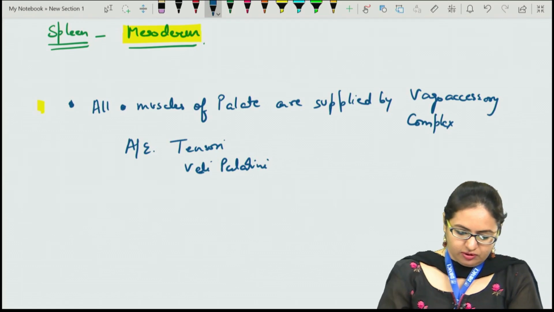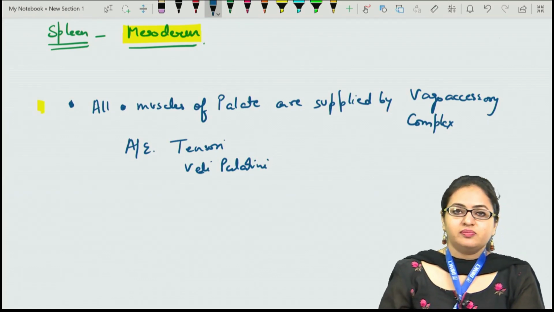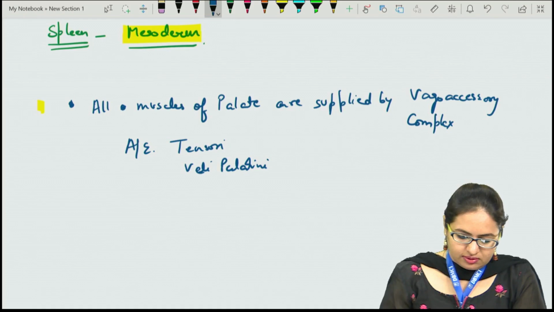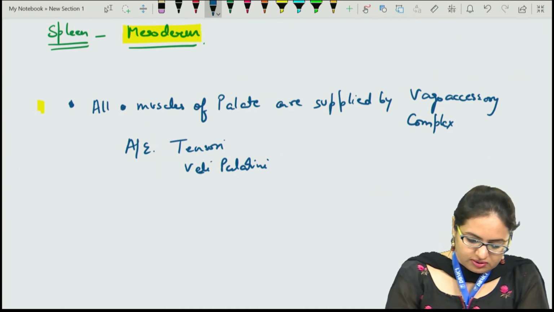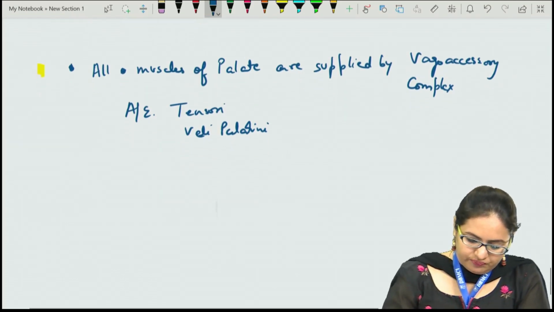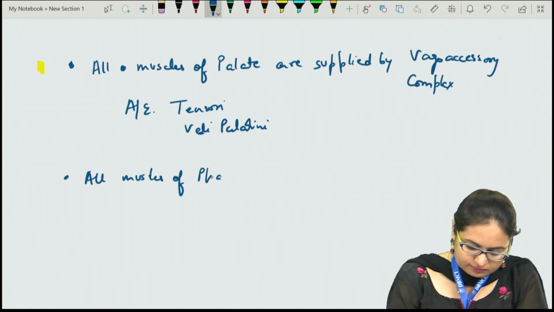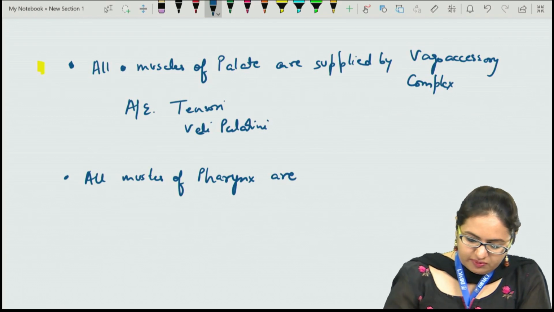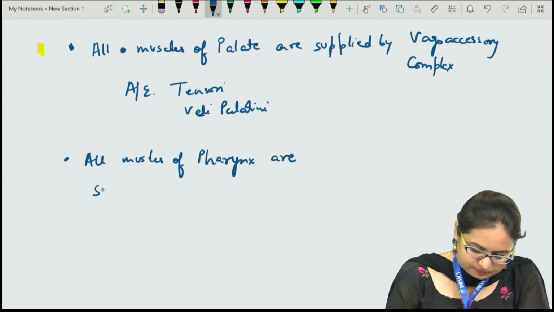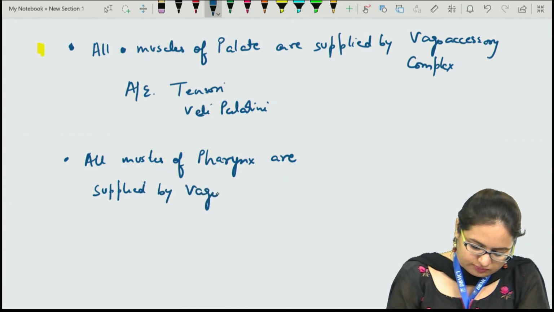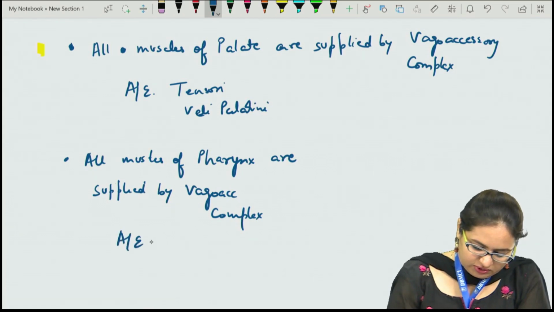So therefore the salpingopharyngeus muscle is supplied by it. Apart from this, all the muscles of the pharynx are also supplied by the vagoaccessory complex, all except the stylopharyngeus.